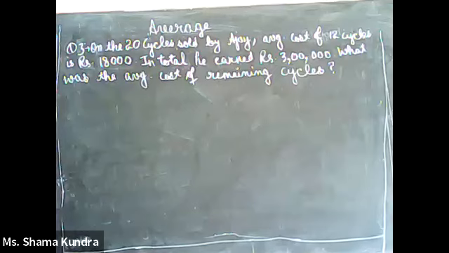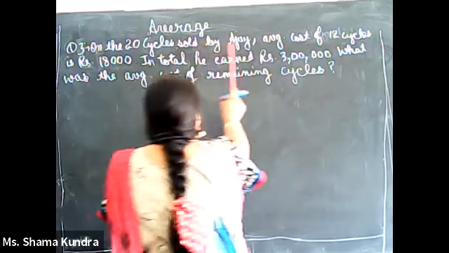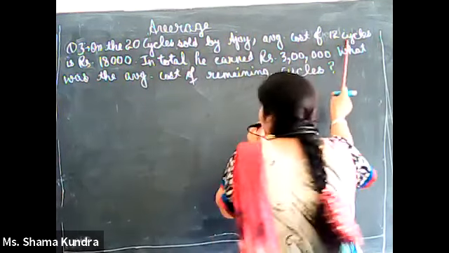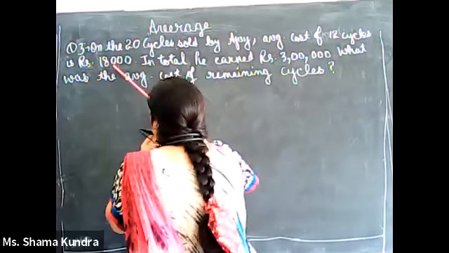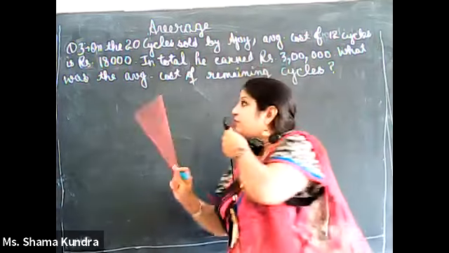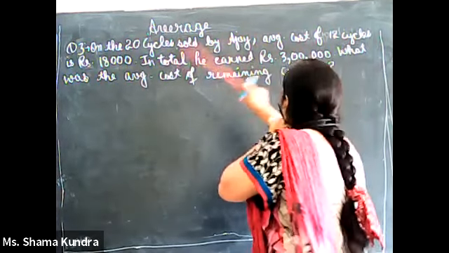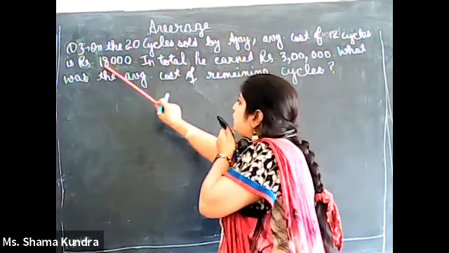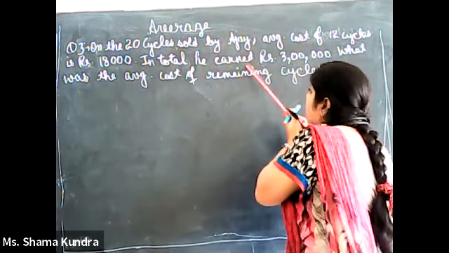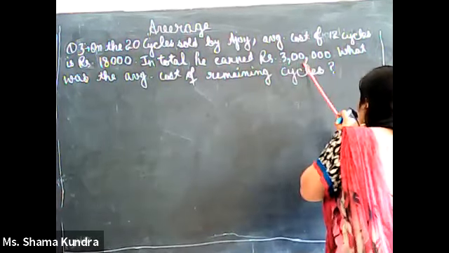Now question number 3. Of the 20 cycles sold by Ajay, the average cost of 12 cycles is rupees 18,000. So out of 20 cycles, first he made a group of 12 cycles, he sold them, and their average cost is rupees 18,000. In total, from 20 cycles he earned rupees 3 lakh.